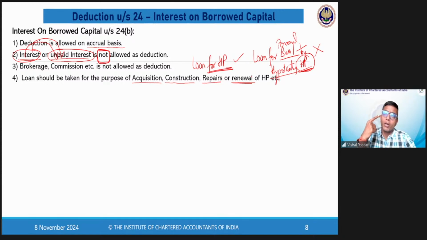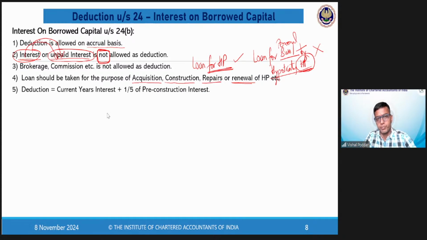But if you're taking a loan for some other purpose, as I mentioned, personal use, for marriage in the family, or for your business, and only the security which you have kept is the house property, then it is not eligible for this deduction. I hope you are getting the logic. See, as far as possible, try to understand the provisions by understanding the background logic. It will be helpful in keeping the provisions in mind even in exams. Otherwise, remembering so many things is very difficult, practically impossible.